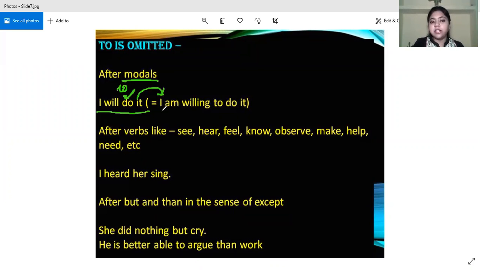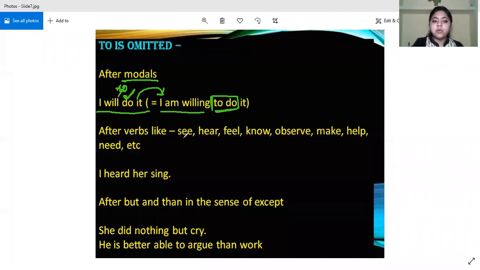If you had written I am willing to do it, then to do would have been an infinitive. But when it is used as the original modal, then we do not use to. So keep in mind that after modals we do not use to with the infinitive.